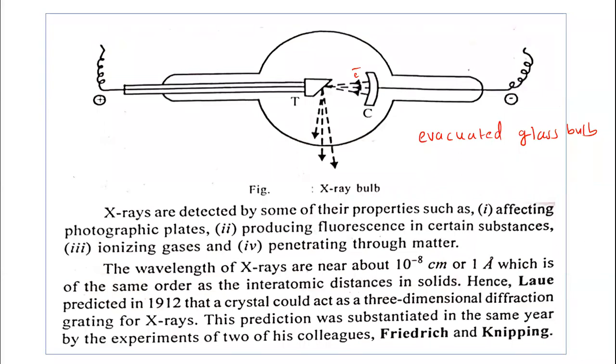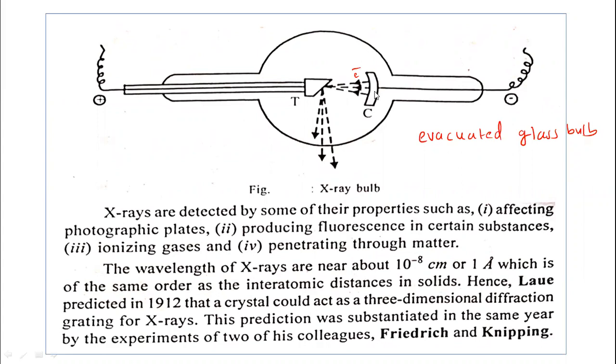Once again, I would like to explain the process here. This is an evacuated X-ray discharge tube. Evacuated means it does not contain any air. This is the cathode C. It is concave in shape and made up of aluminum. Aluminum gives up electrons very easily, and that's why that material is taken here.